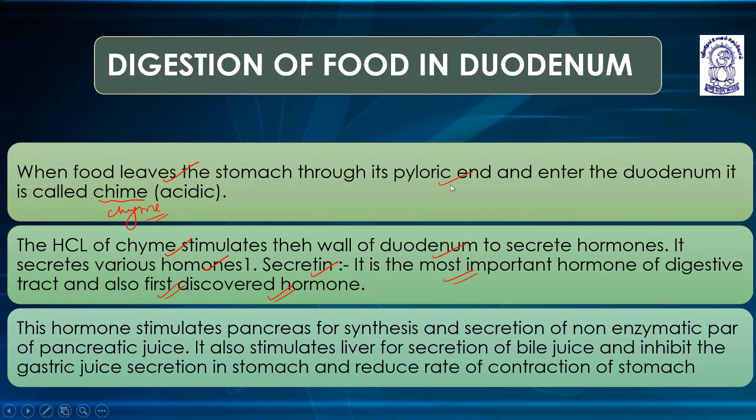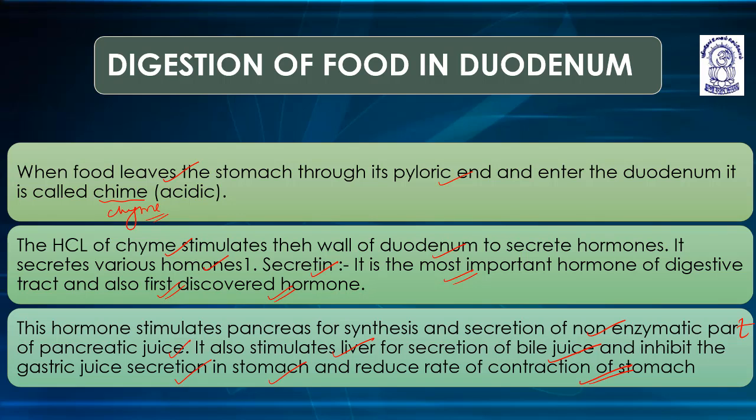The HCl of the chyme stimulates the wall of the duodenum to secrete hormones, among which secretin is the prima facie hormone. This hormone stimulates the pancreas for synthesis and secretion of the non-enzymatic part of pancreatic juice.